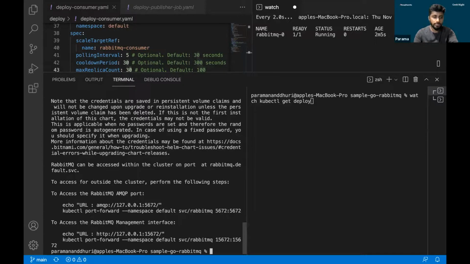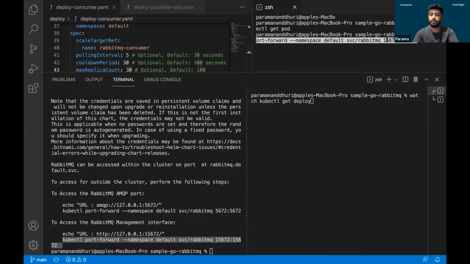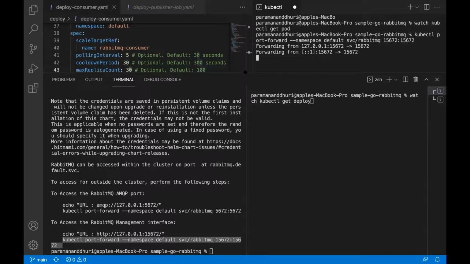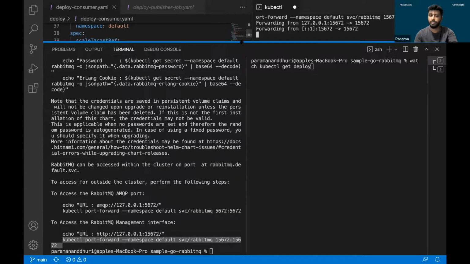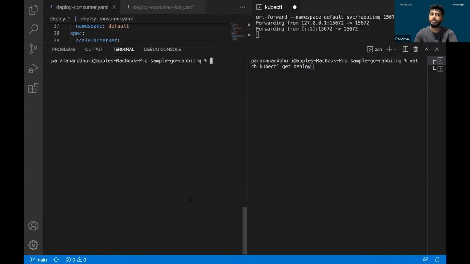Before deploying the consumer, let's do port forwarding for the RabbitMQ server. As the RabbitMQ server is up and ready, let's do port forwarding so we can access the RabbitMQ URL and view it in the browser locally. We have done the port forwarding locally. I will show the RabbitMQ server UI as soon as we publish all the messages to the RabbitMQ server. We are done with the prerequisites and the RabbitMQ server installation. The next task is to deploy the consumer.